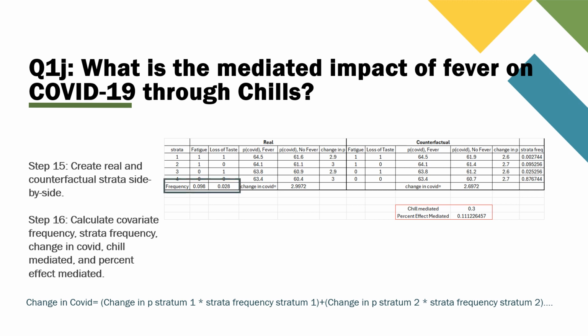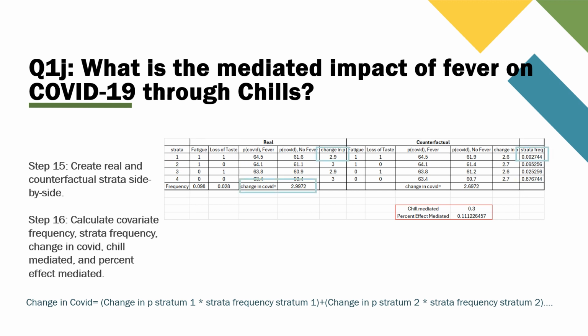We also need to know the frequency of the covariates in the dataset. And we will also need to know the strata frequency, which is calculated by multiplying covariate frequencies according to presence or absence in the strata. For stratum 2, fatigue is present and loss of taste is not. Stratum probability is calculated by multiplying 0.098 times 1 minus 0.028.